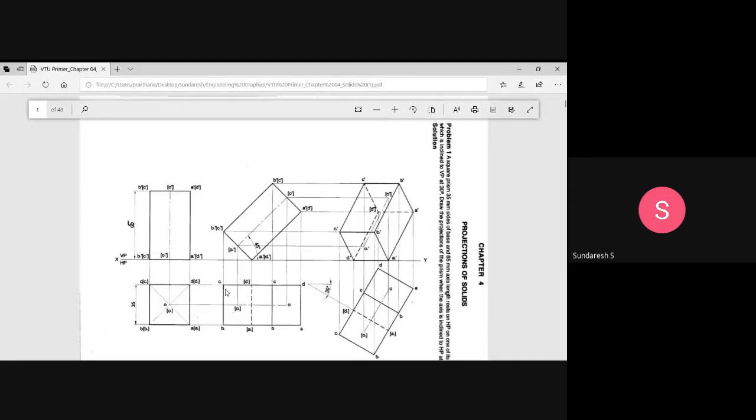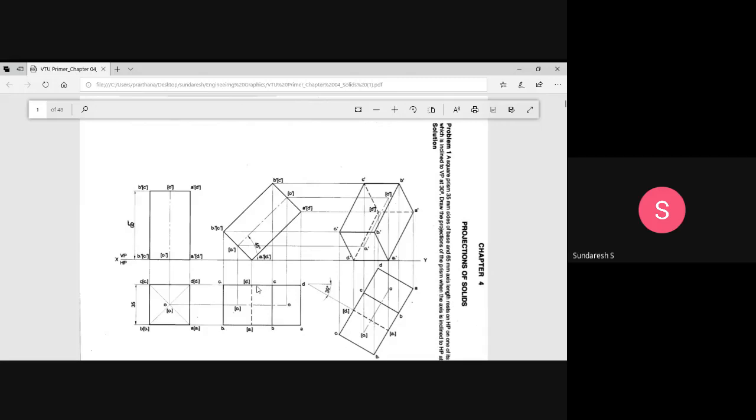What about B1C1? This edge is also visible. BB1 forms another line, which is also an outline, and it is visible in the top view. You can show this. And the last one is AB, this one.